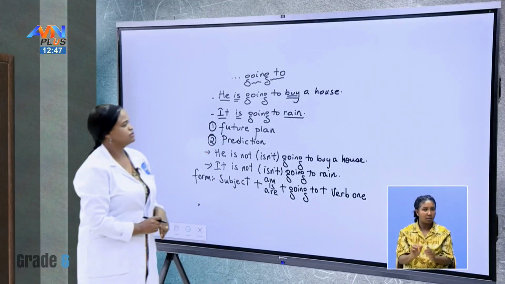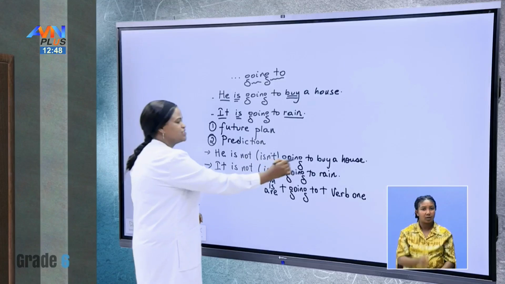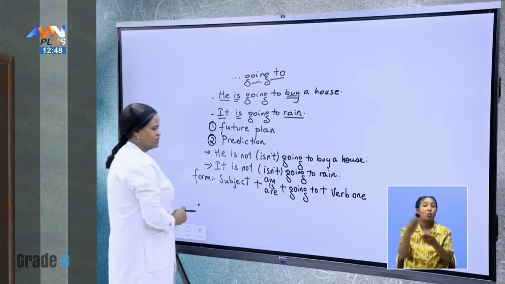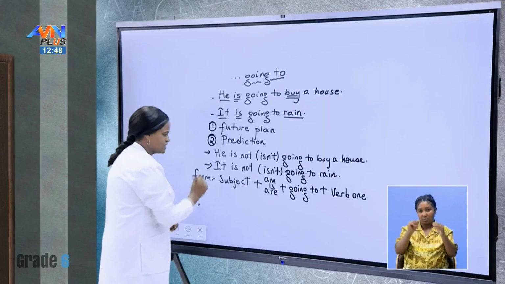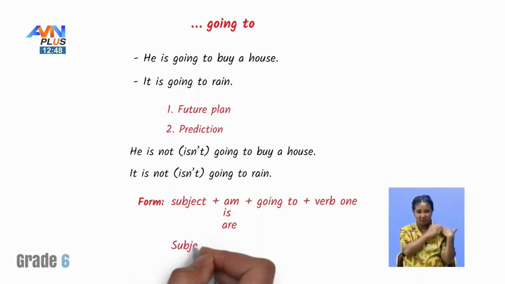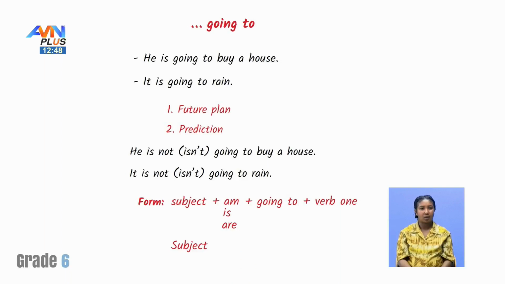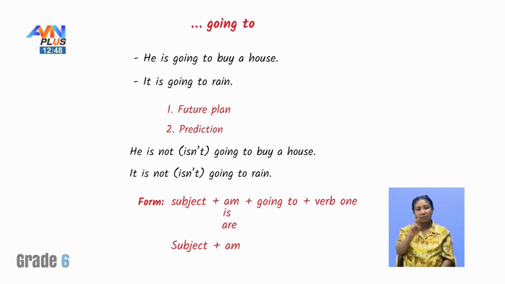How about when we make it negative? The sentence is here. He is not or he isn't going to buy a house. It is not or it isn't going to rain. Let's come here. Subject plus the present auxiliaries am, is, and are, plus what do we have after?